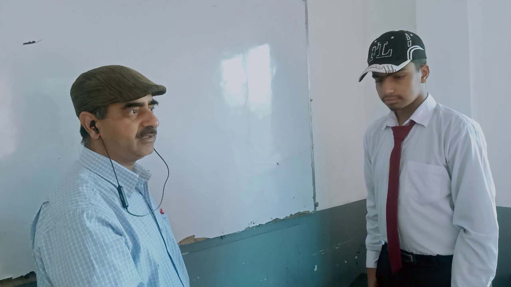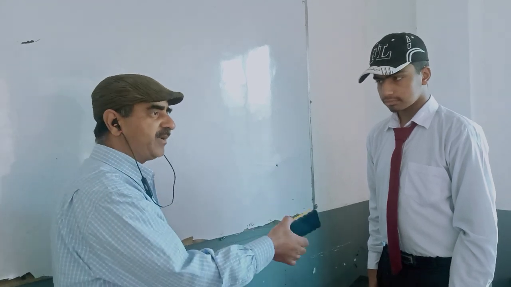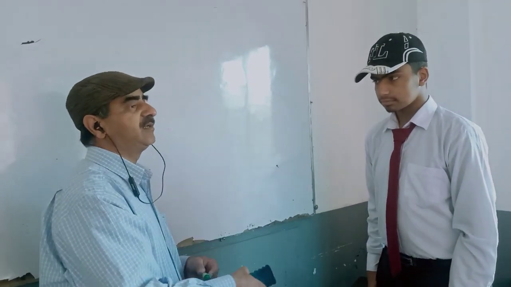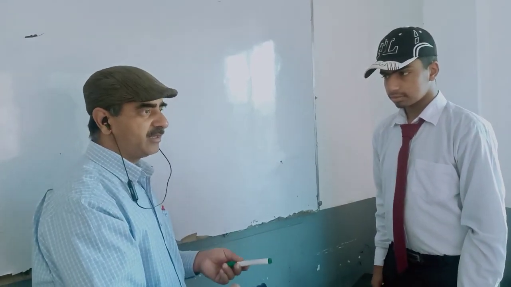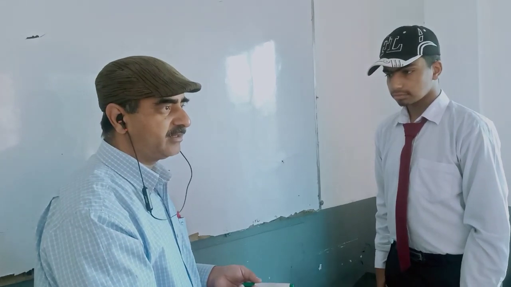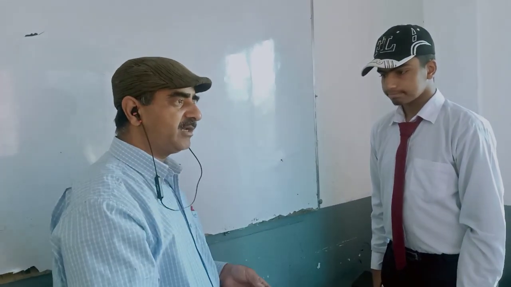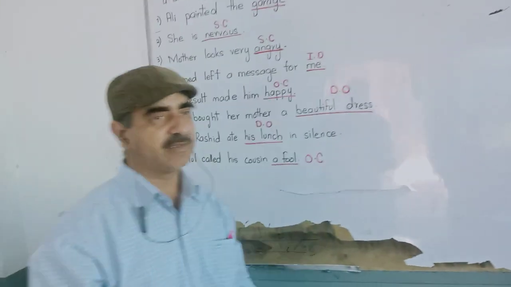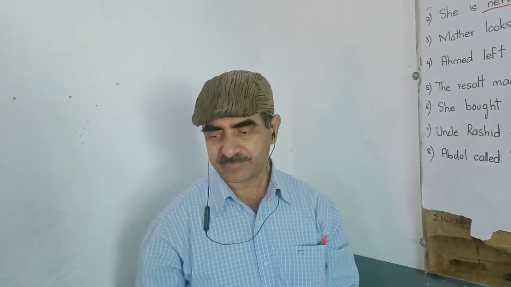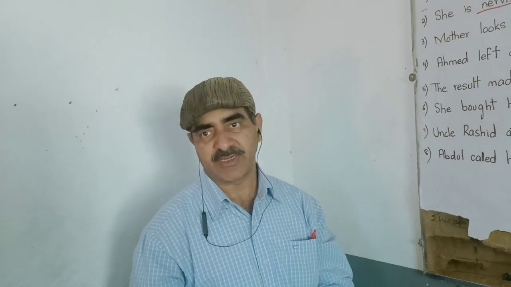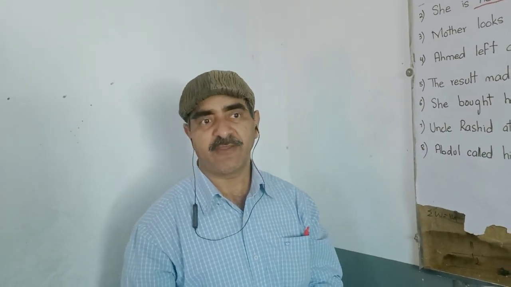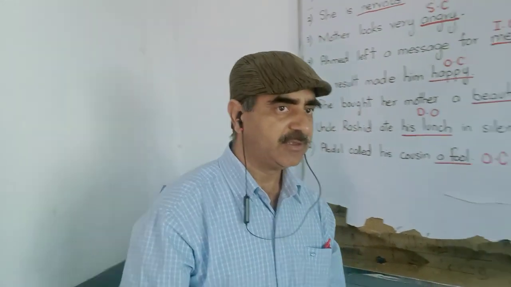And gave to someone, then the action of giving is received by Osama. Osama is the indirect object. Clear? Sit down, Osama. The duster is received by Osama, that is, the action of giving is affecting Osama later. That's the indirect object.